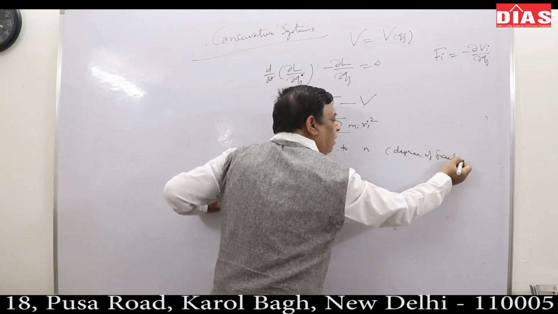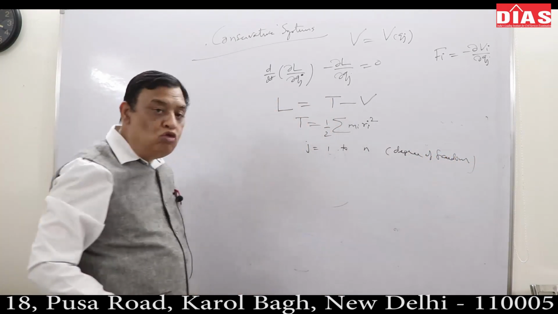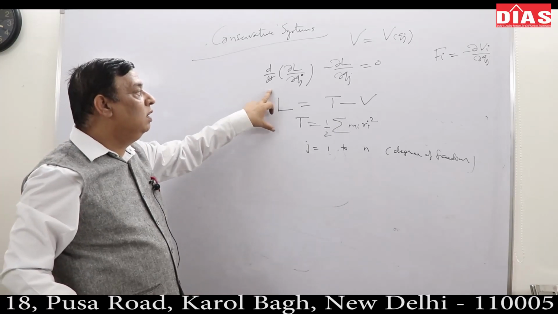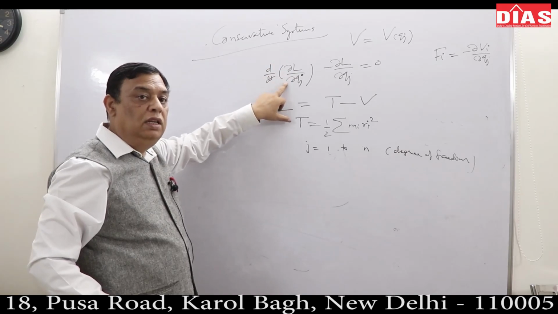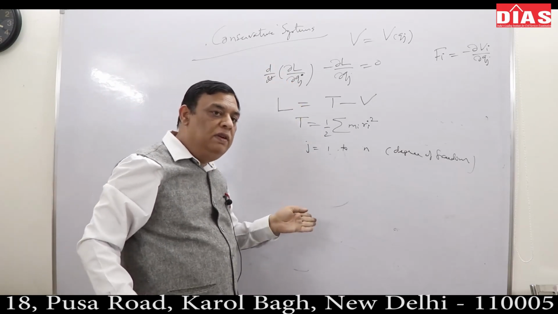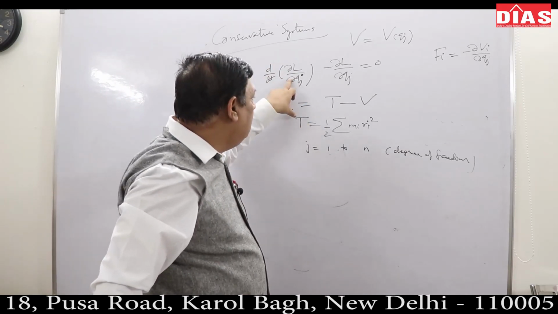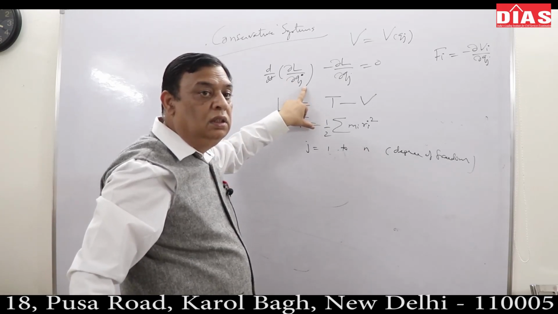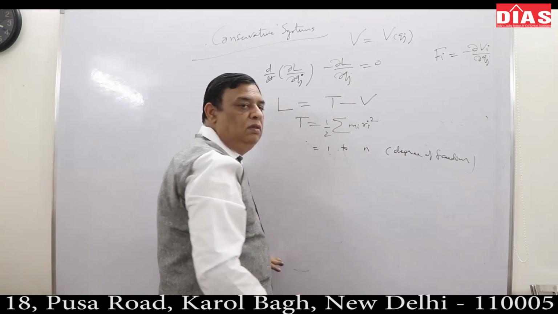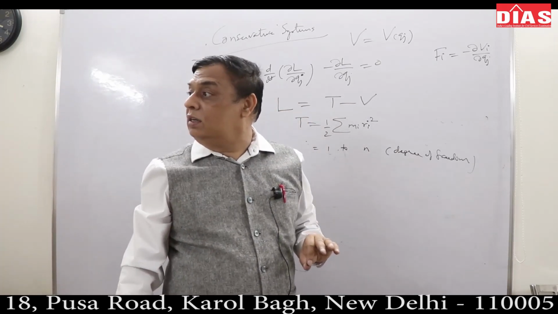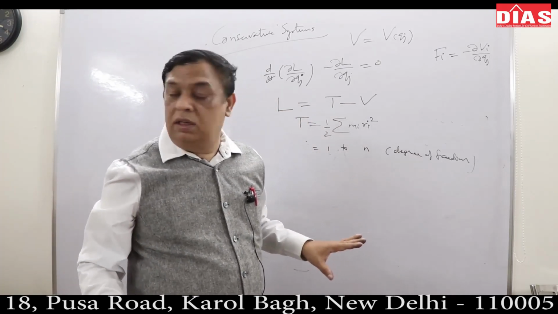If the degree of freedom of the system is 2, then how many equations do I need to work out? I need to work out 2 equations. Two degrees of freedom, then 2 second order differential equations. As many as are the degrees of freedom, the same number of equations of motion we need to work out. And degree of freedom is what? Minimum number of independent coordinates required to describe the motion, correct?